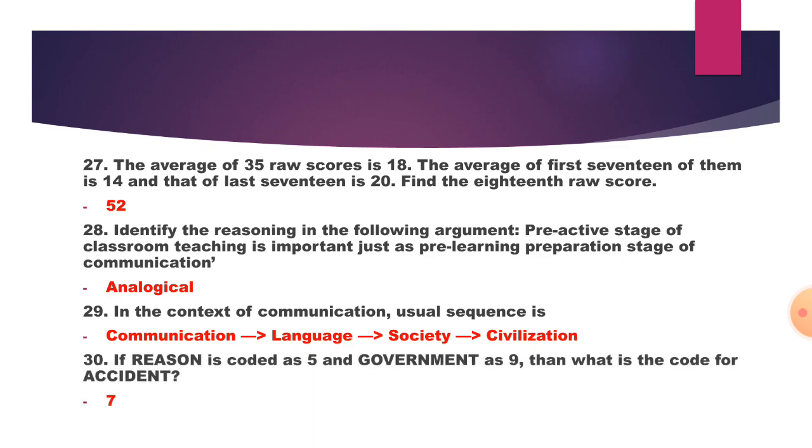13. If reason is coded as 5 and government as 9, then what is the code for accident? It is 7.